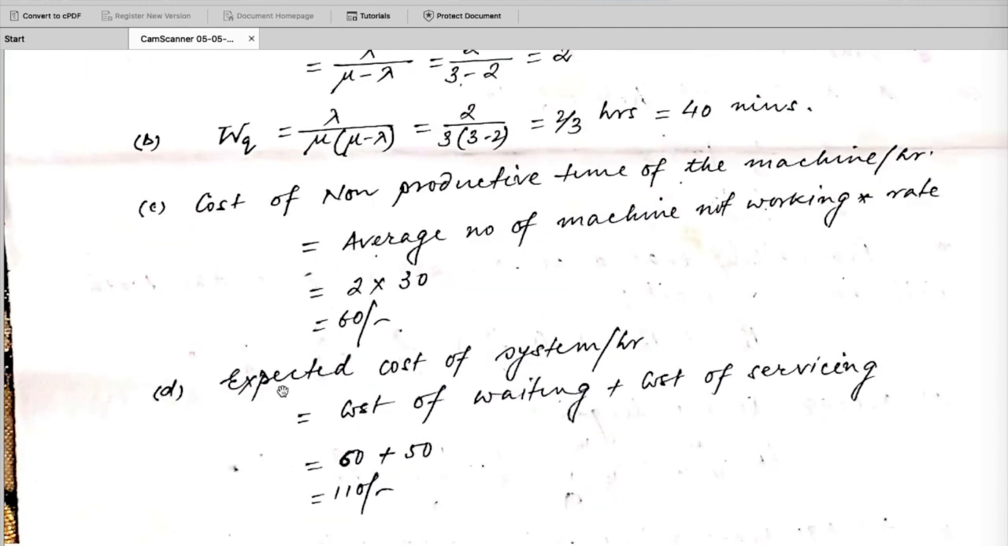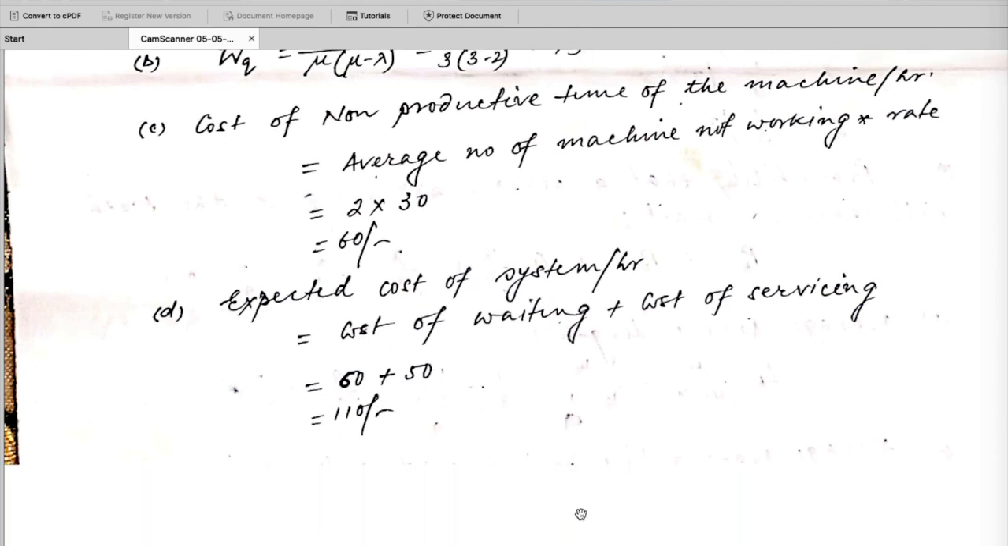Similarly, the expected cost of the system per hour is the cost of waiting plus the cost of servicing. The cost of waiting is 60 and the cost of servicing is 50 per hour. So the total expected cost of the system per hour is rupees 110.